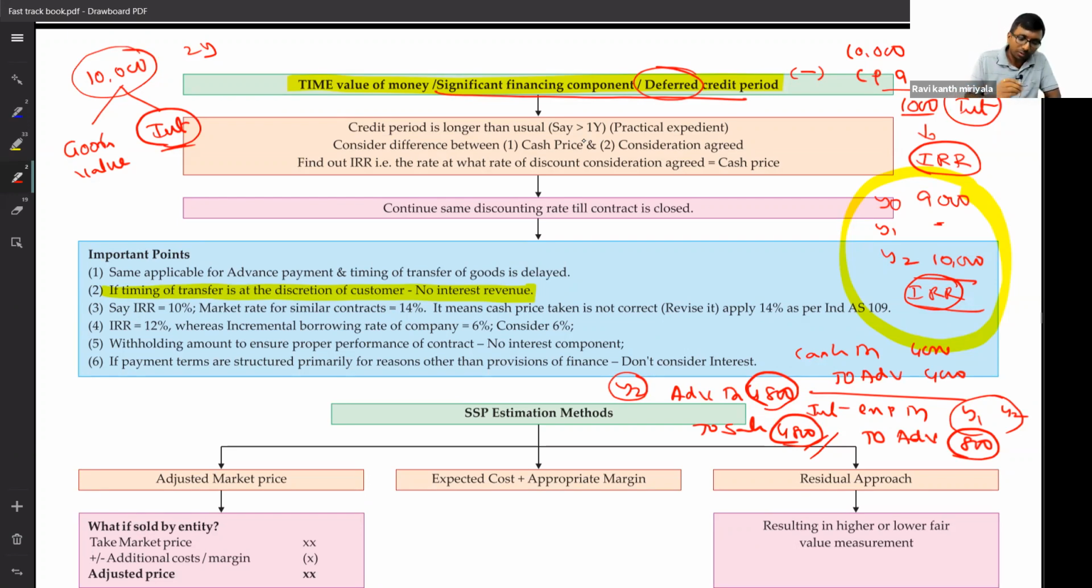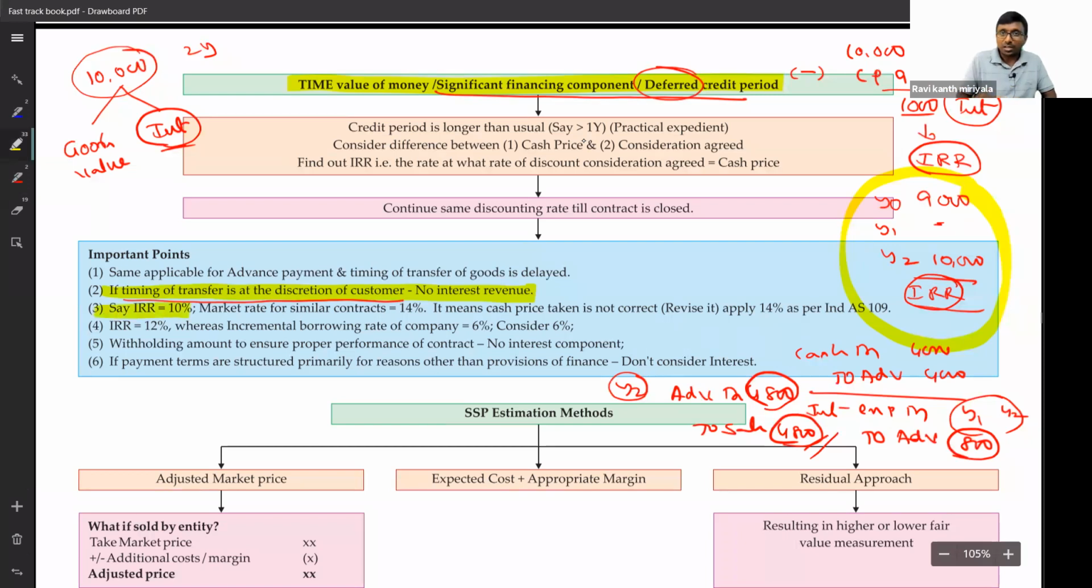Read this line, second point. If the timing of transfer is at the discretion of the customer, I told as a supplier, goods are ready, whenever you want, you come. But that guy came after 2 years. Then there is no interest element because he's not funding me. Goods are already ready. You didn't come, that is your problem. That's why we do not recognize any interest element in this case.